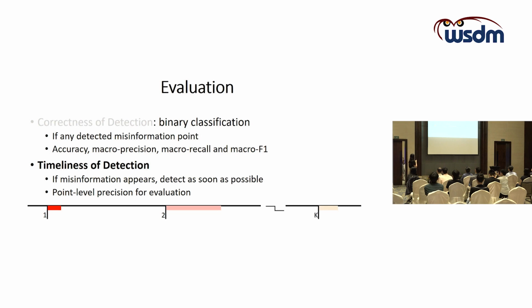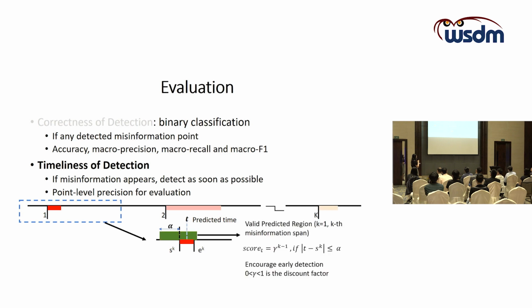So it's like this. For instance, there are K misinformation spans annotated in the video. We want the model to detect as soon as the first misinformation span appears. Let's assume the starting point of this misinformation span is S_K, the ending point is E_K, and T is the predicted time. The prediction is valid if and only if its distance from the starting point is less than the threshold alpha.